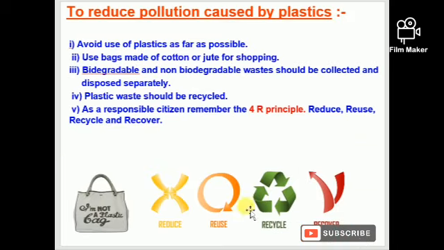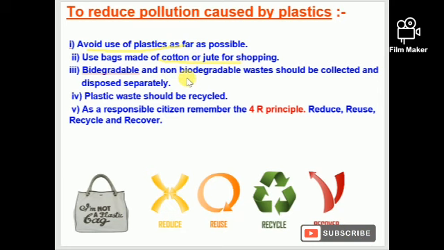Now we have studied already about the environmental aspect. So how to reduce the pollution caused by plastic? Many things are there. Avoid use of plastic as far as possible. We should not use plastic. Instead of this, we can use cotton bag, paper bag, jute bag for shopping and our other purposes.